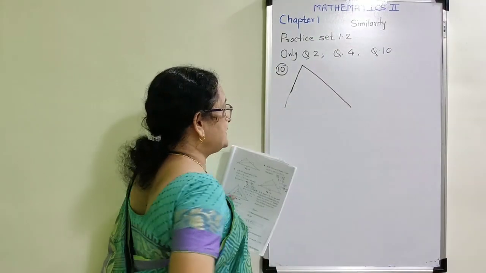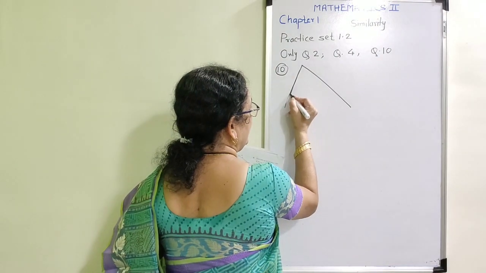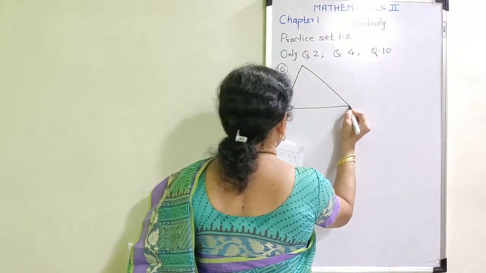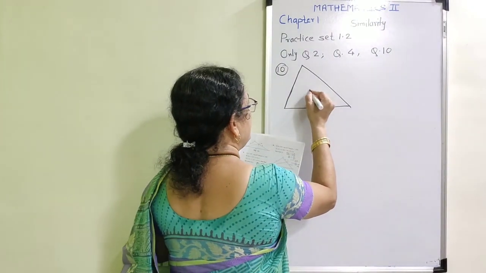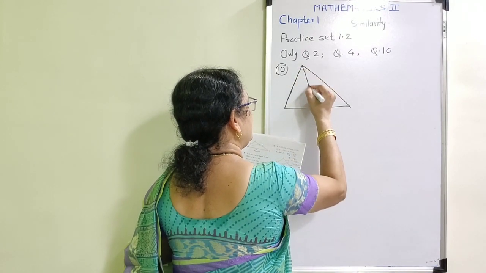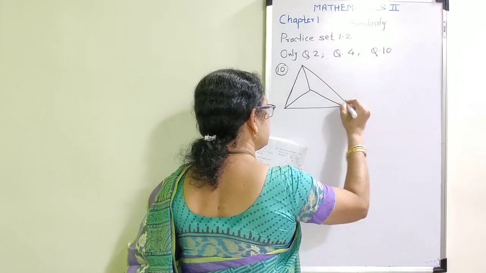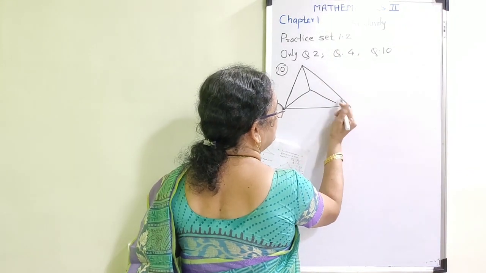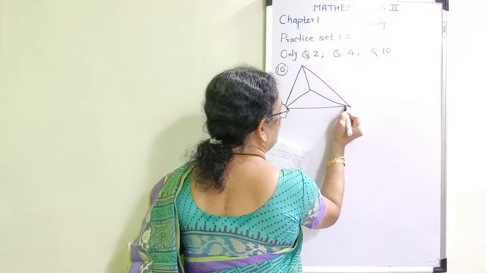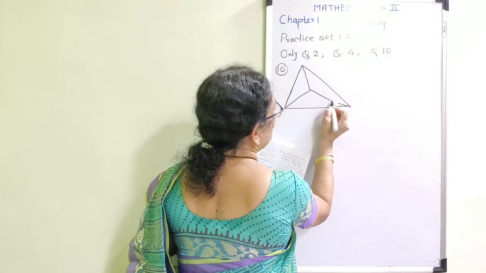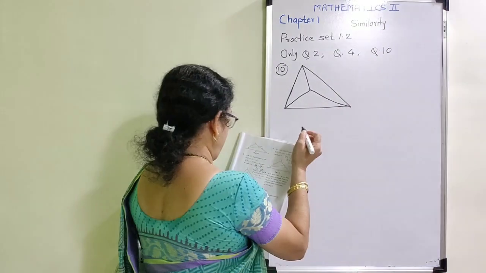Today I am not using scale. I am going to take more examples. There is a point inside that triangle. Join 3 lines like this. While drawing the figure, you have to use scale.